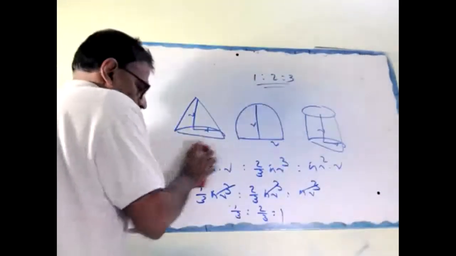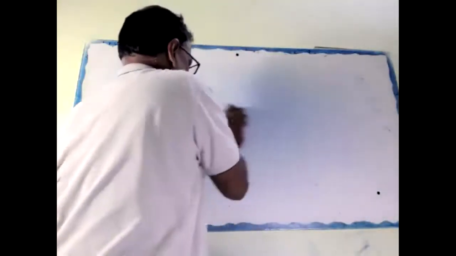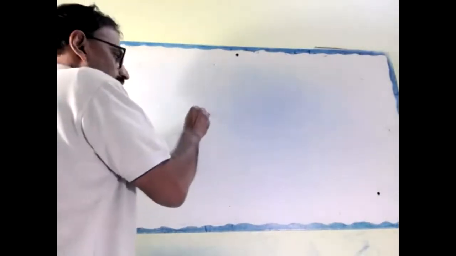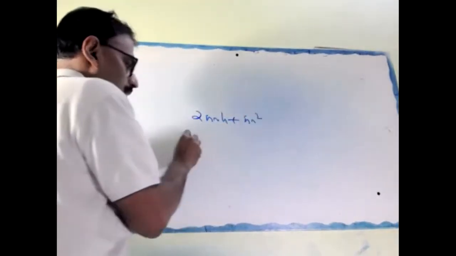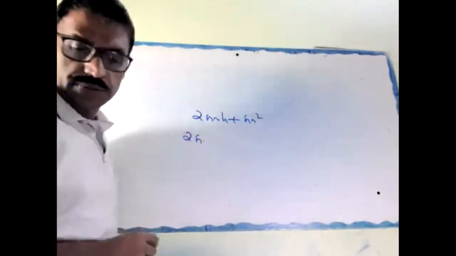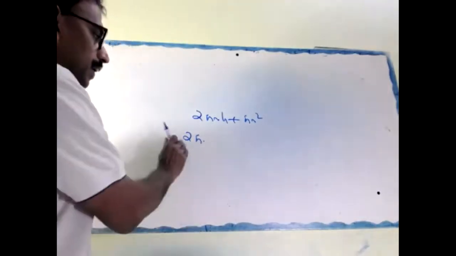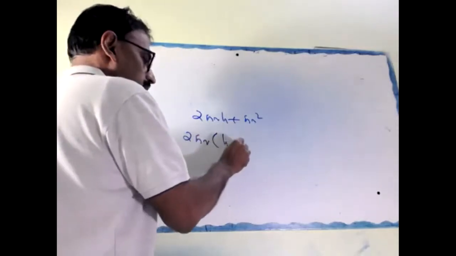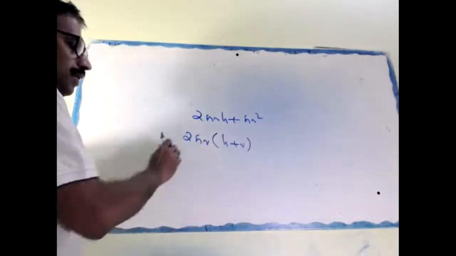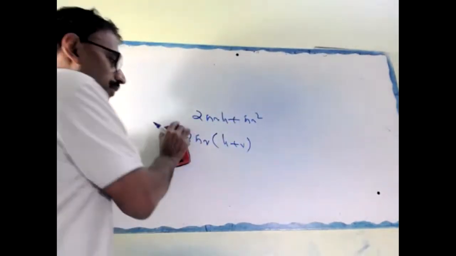Look, here 2 pi rh plus pi r square. Don't substitute yet. We can write 2 pi r outside, h plus r, correct? No, wait, we cannot take it outside.